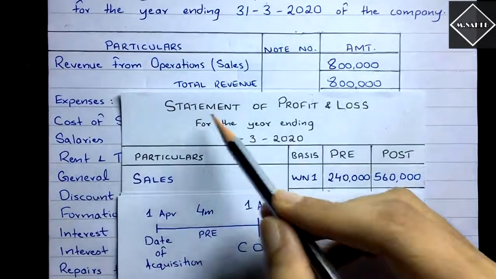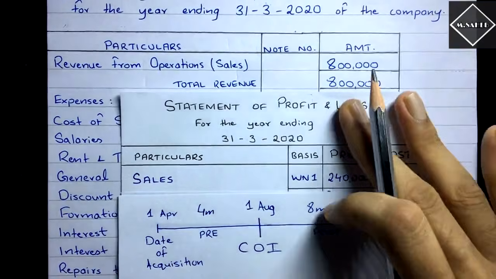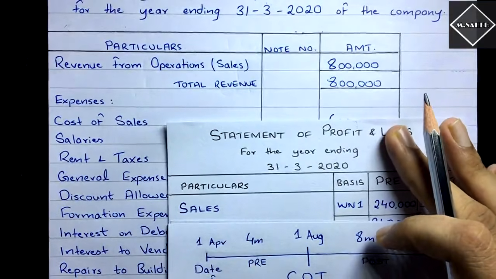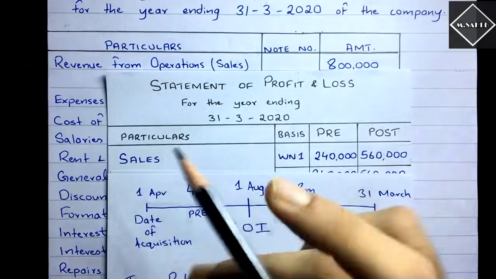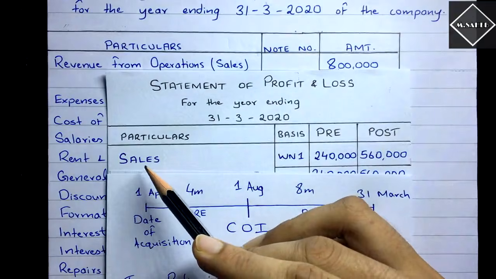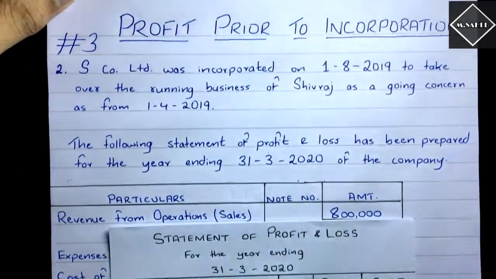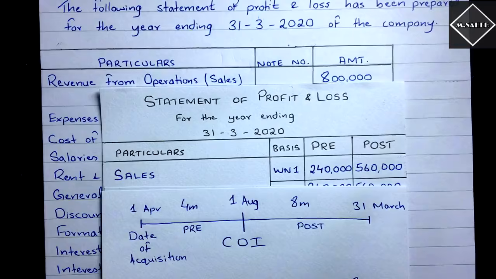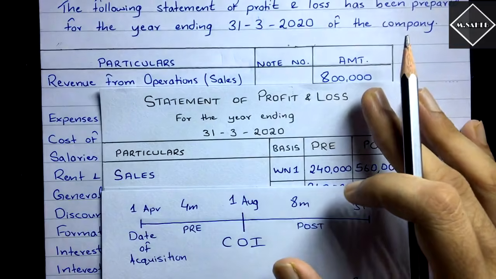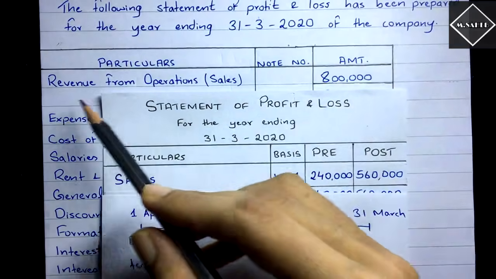Now finally, here's the statement of profit and loss. It's very simple. To prepare the statement of profit and loss, we are going to deduct all the expenses from income to find out the profit. So the first thing that we are going to take is the sales. Why sales? Why not gross profit like in the last problem? Because in this question, there is no gross profit given. So we are left with no choice. We don't have gross profit, so what are we going to do? We are going to take the only income which we have, that is sales.